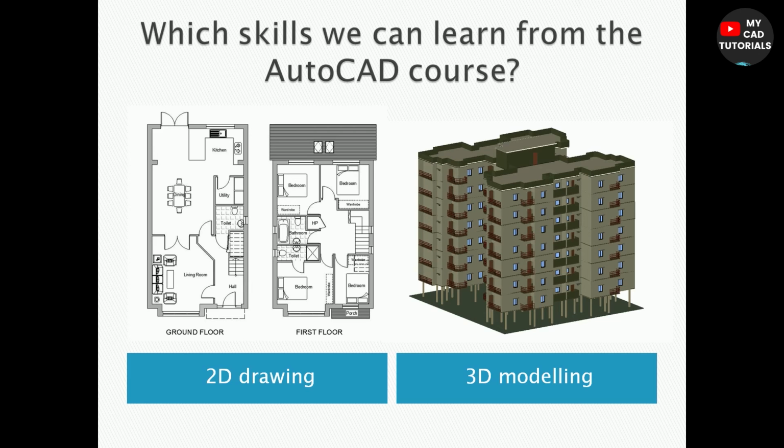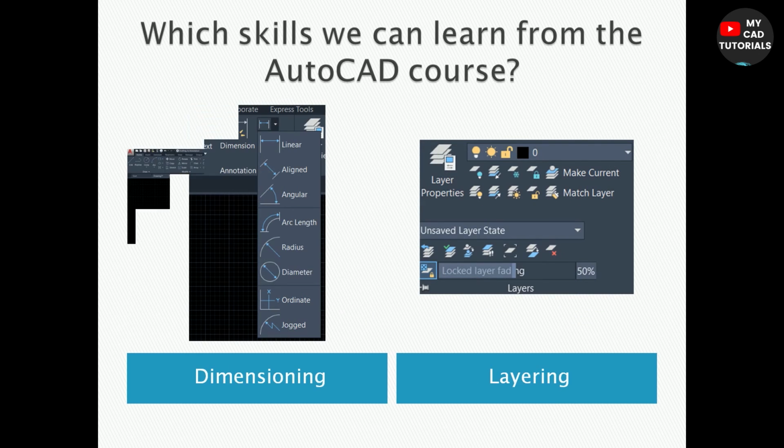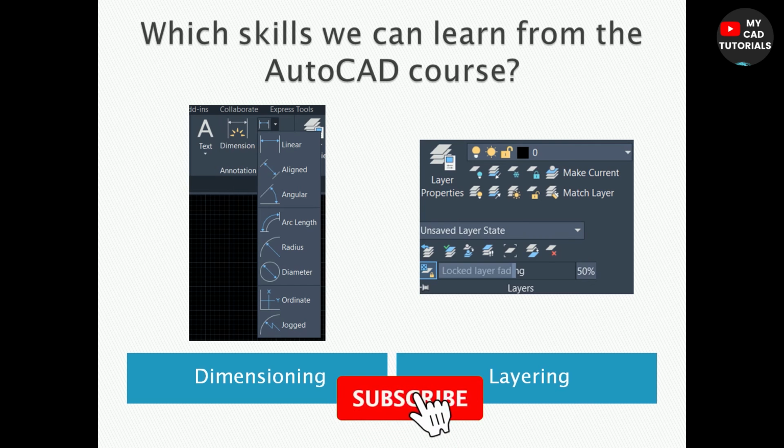To make this 2D drawing and 3D modeling, you have to learn some tools of the AutoCAD. After doing the AutoCAD course, you will learn all the tools and the importance of the tools. So I am showing some major tools here which you can learn after the AutoCAD course. The first one is dimensioning and the second is layering.